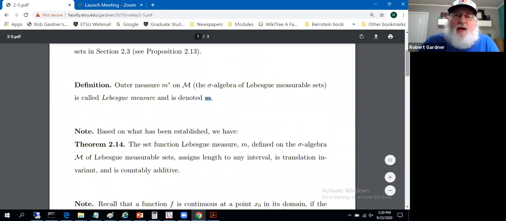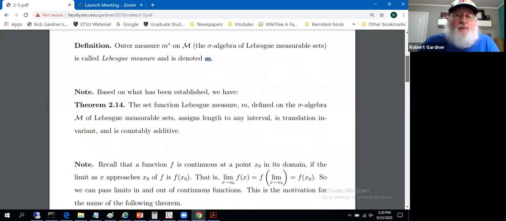What we know about Lebesgue measure, we've said before, but now we can say it in terms of Lebesgue measure M instead of outer measure and measurable sets. The set function Lebesgue measure defined on this calligraphic M assigns length to any interval. The measure of an interval is its length, it is translation invariant because M star is translation invariant on everything, and it is countably additive. We established the countable additivity, like I said, in section 2.3.